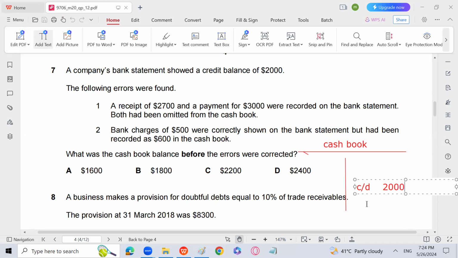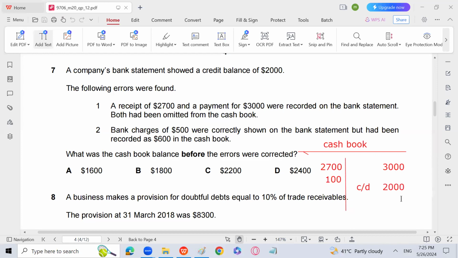It has a debit balance because the cash book is always opposite to the bank statement. Receipt will come on the debit side, 2,700. Payment will come on the credit side, 3,000, which is not recorded in the cash book. And bank charges, which come on the credit side, have been overcast by 100. We have recorded 100 more on the credit side, so it is going to be debited.